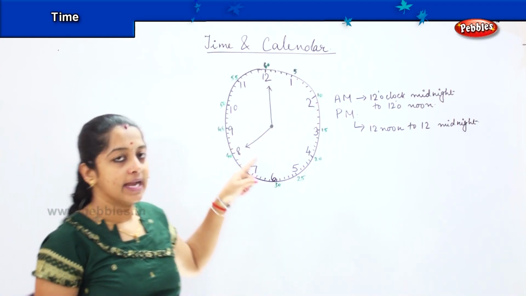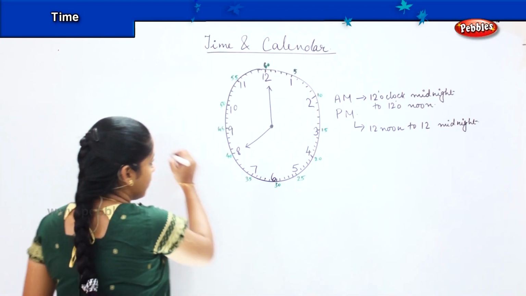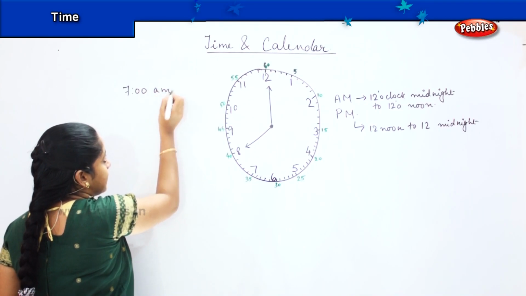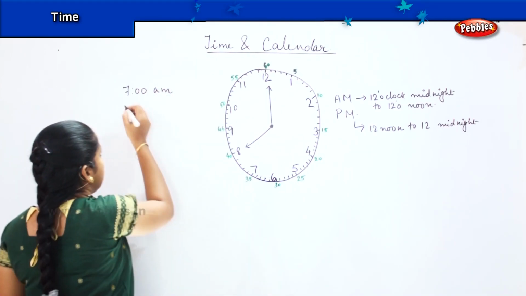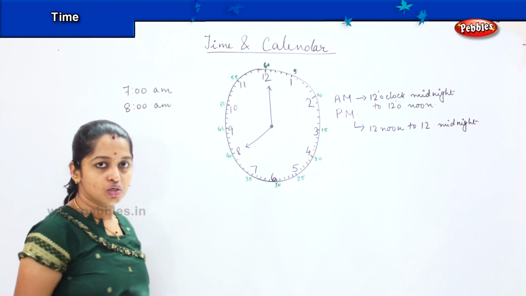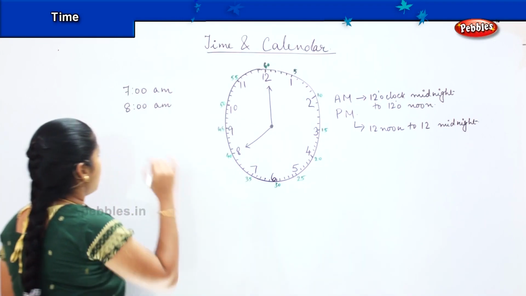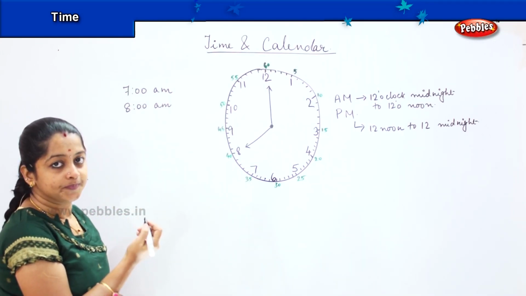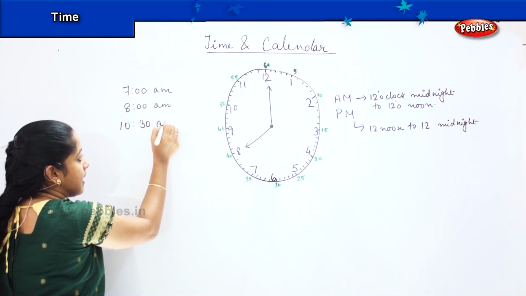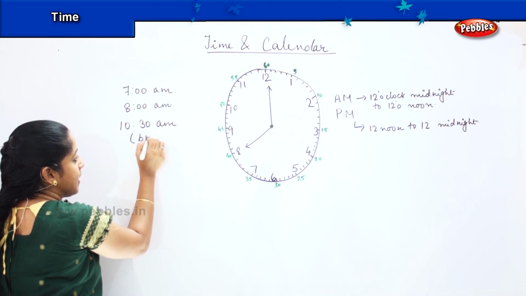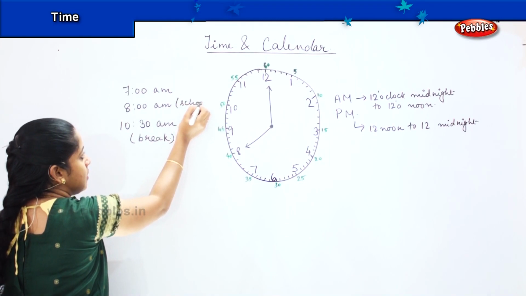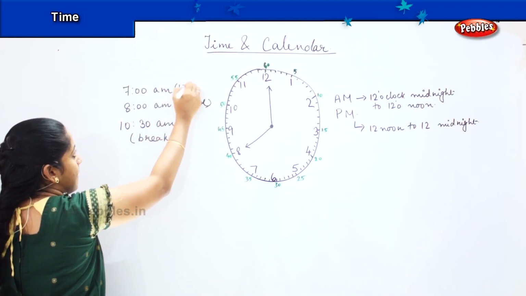For example, as I said that morning you get up at 7. So how will you write? You will write that at 7 AM I get up. What time you go to school? 8. So you will write at 8 AM I go to school. Okay? Then what time you have recess in your school? Say you have it at 10:30, right? So 10:30 AM you have your break in school. Okay? This you go to school and 7 AM you wake up.